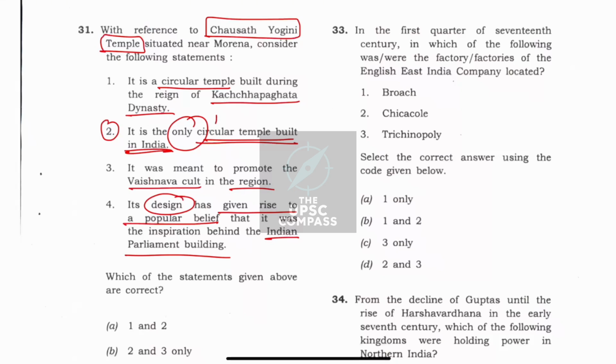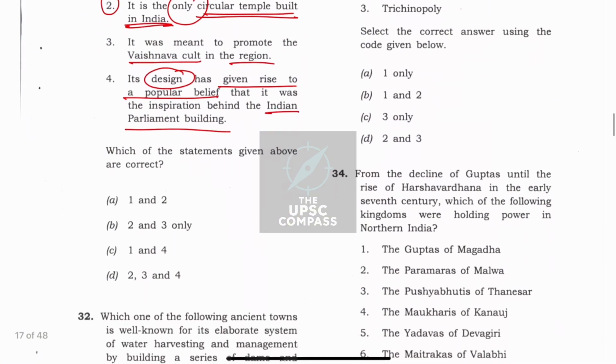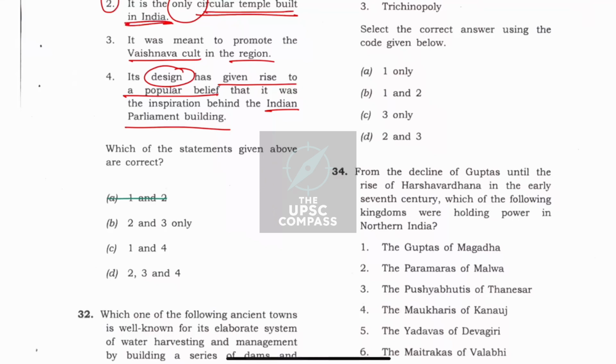However, here is the second statement which gives us the key. That is, it is the only circular temple. It is highly unlikely that in India there is only one temple that is circular. In some part or another, there might be another circular temple, and to negate this statement, we just need one circular temple other than this, and it is highly possible that somewhere there is another circular temple built in India. So that is why I eliminated option 2 and I arrived at option 1 and 4, that is option number C.